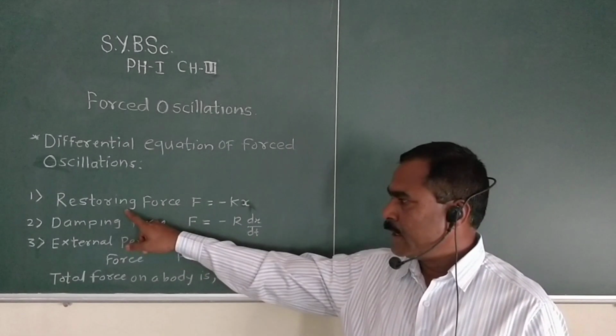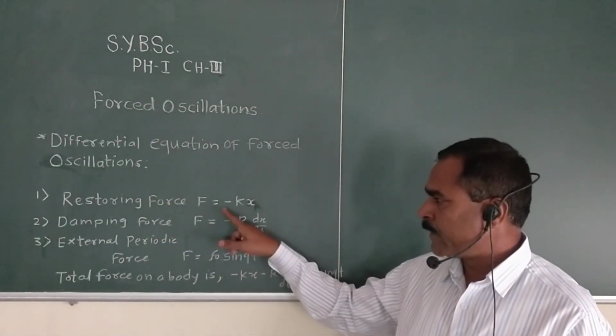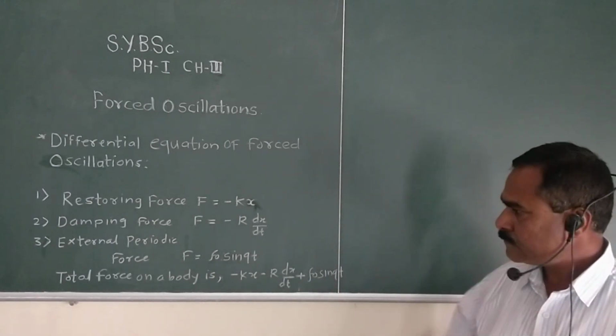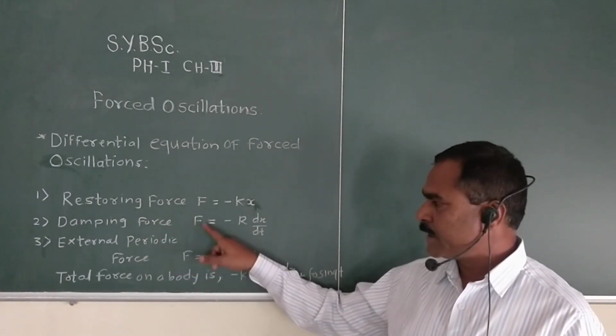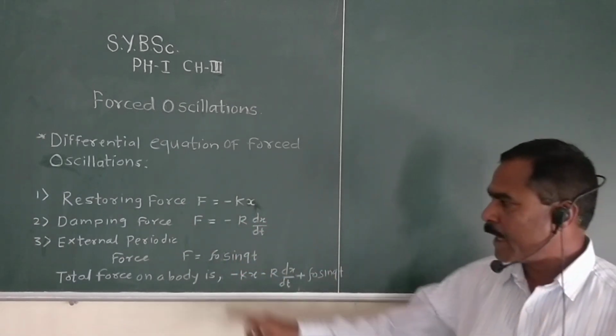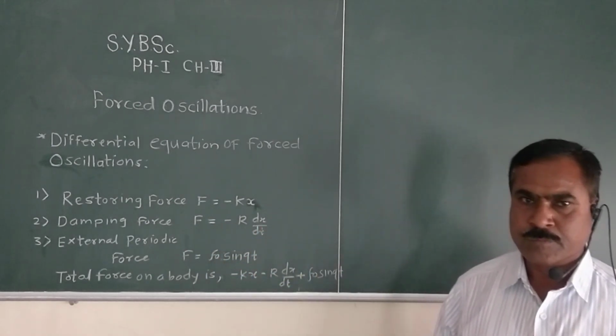The first force is the restoring force, given by the equation F equal to minus kx. The second force is F equal to minus r dx by dt. That means this damping force is directly proportional to the velocity of the body.